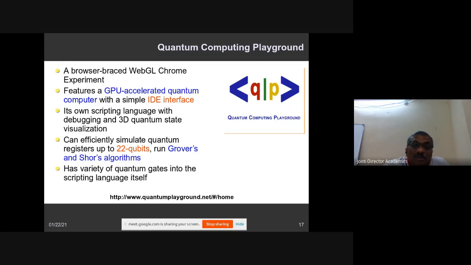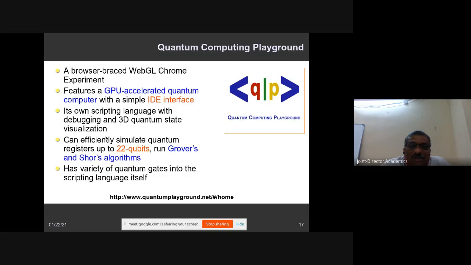It will provide you a GPU accelerated quantum computer, where you can write the code, and that code can be compiled and executed on the GPU accelerated quantum backend, a hardware which you can use for quantum computing purposes for simulating certain things. You can also find a nice integrated development interface, from where you can write a program, debug a program, and compile. Some work is already there, you can fork it and start from that point. It is a completely open source quantum computing interface, the tool.